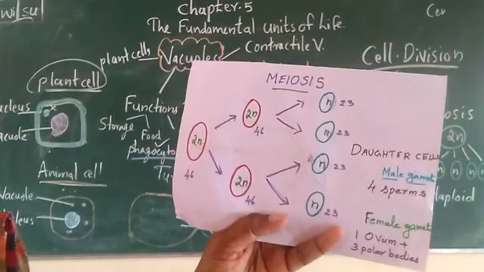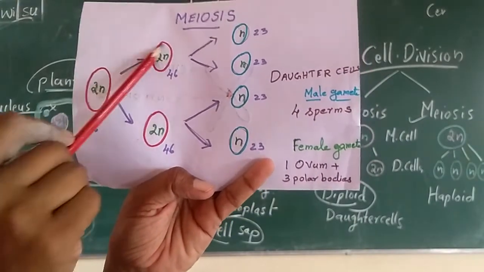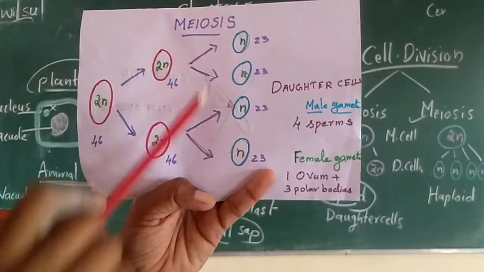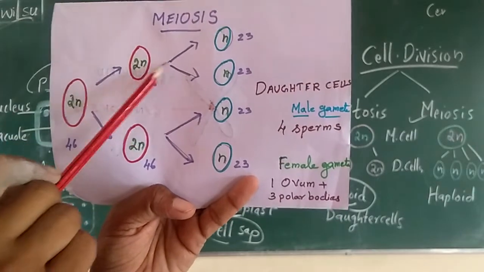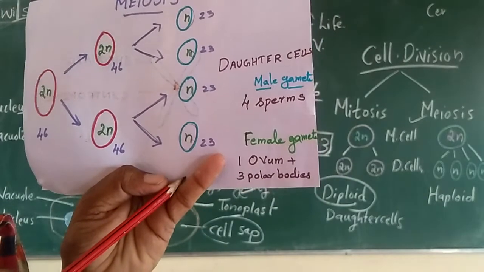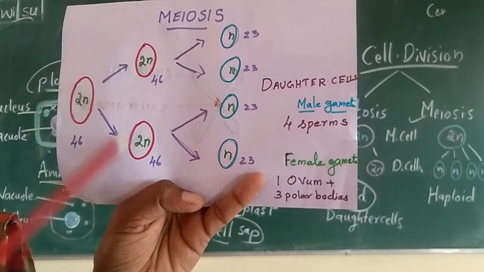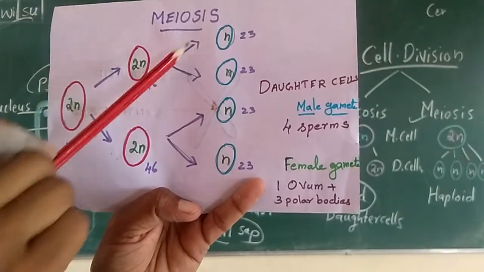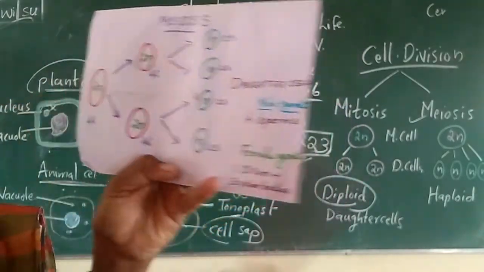But in the case of meiosis, first the same thing happens as in mitosis. 2 same cells will form, and again these 2 cells divide into 2. This time no doubling occurs. It will just divide in half, and 4 daughter cells are formed. Here the chromosomes double, that's why we get 2n. But here there is no doubling, so it becomes half, and we get 4 daughter cells in the case of meiosis.